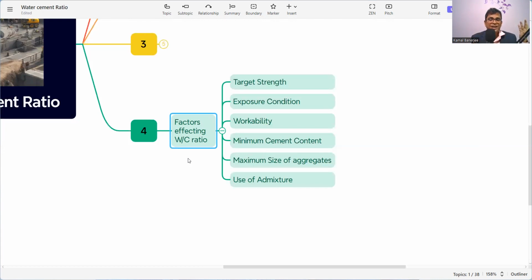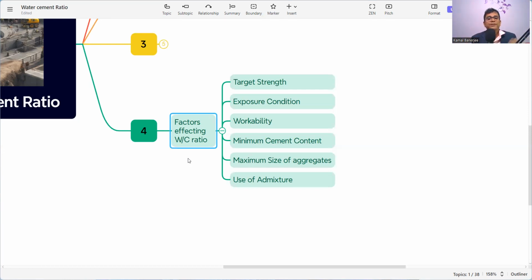The first thing is target strength. What is our target strength? If it is M45, but according to code, maybe we need a target strength of M52. Then exposure condition. Is it exposed directly to the environment or not, or is it in the sea area, or in a heavy rainfall area or snowy area? According to that, the design mix will change, and the water cement ratio will also change. Then workability, what type of workability I need, minimum, mild, or more, that also needs to be finalized.